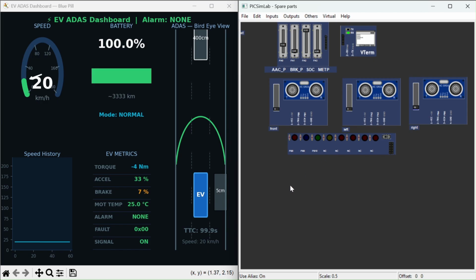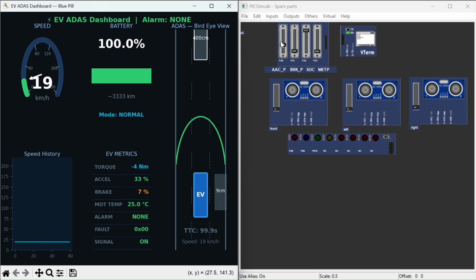So we have increased the distance of the right ultrasonic sensor. As we can see, here is the vehicle. It's a bird's eye view, which means it's a top view of our vehicle. This is the speed history.